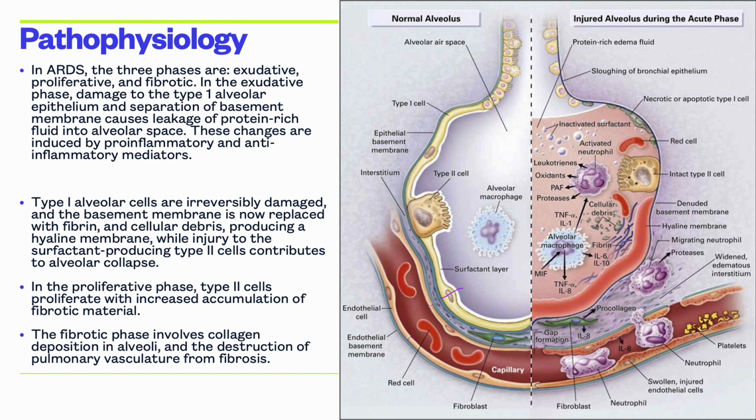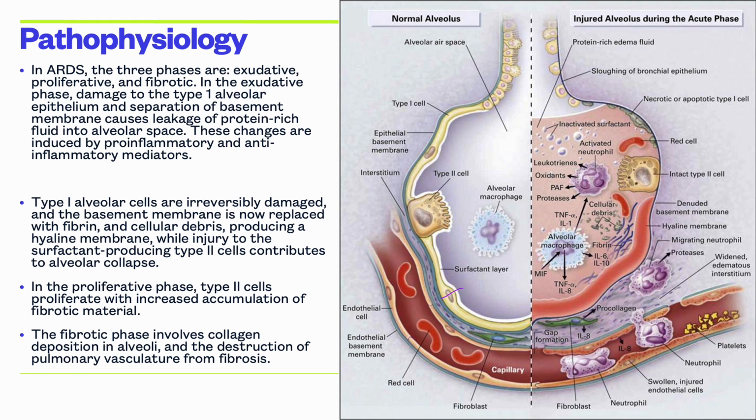Pathophysiology. In ARDS, the injured lung is believed to go through three phases: exudative, proliferative, and fibrotic. In the exudative phase, damage to the type 1 alveolar epithelium and separation of the basement membrane leads to the impairment of the normal anatomic barrier, which causes leakage of protein-rich fluid into the alveolar space. These changes are induced by a complex interplay of pro-inflammatory and anti-inflammatory mediators.